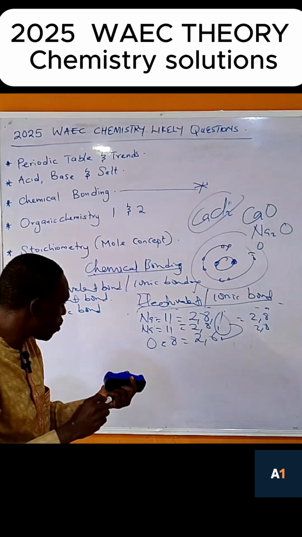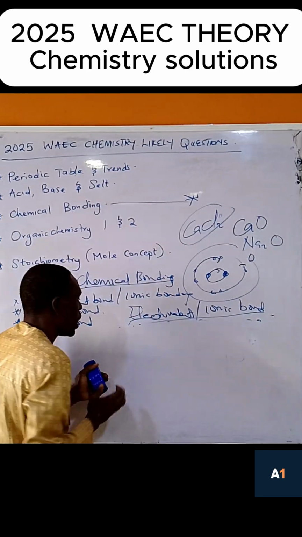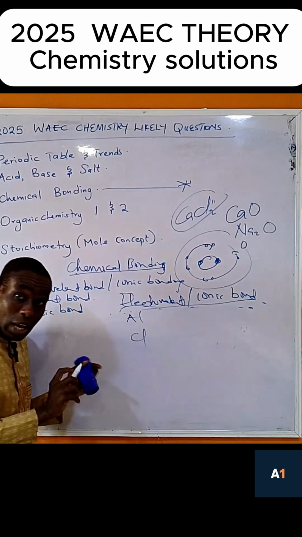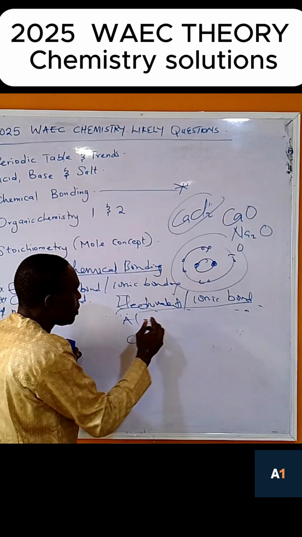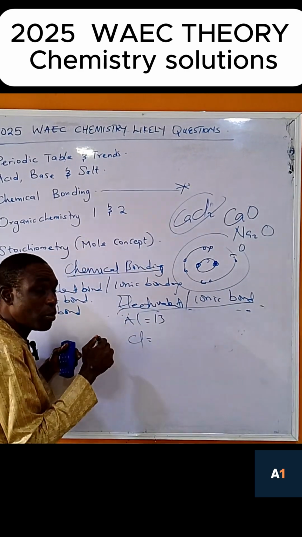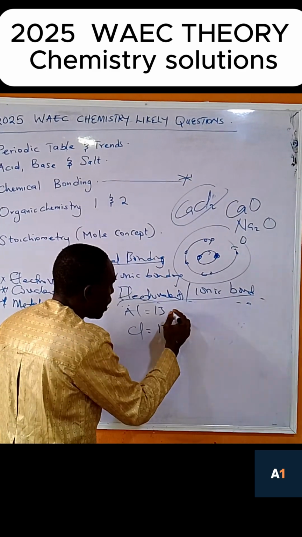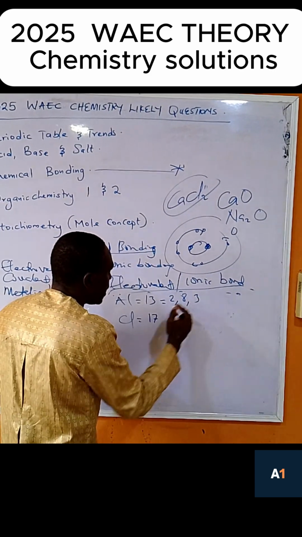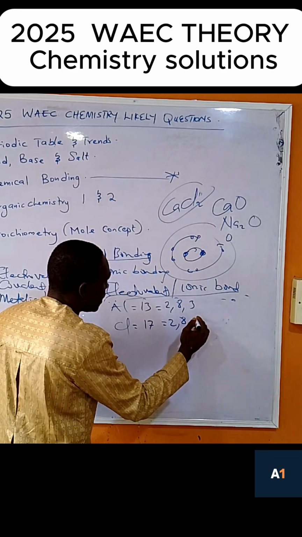Finally, let me write one more. Let's now say that it is between aluminium and chlorine. Let's try this one, aluminium and chlorine. So now 13 is aluminium. Proton number of 13 is aluminium. Then proton number of chlorine is 17. We have 2, 8, 3, and this one will be 2, 8, 7.